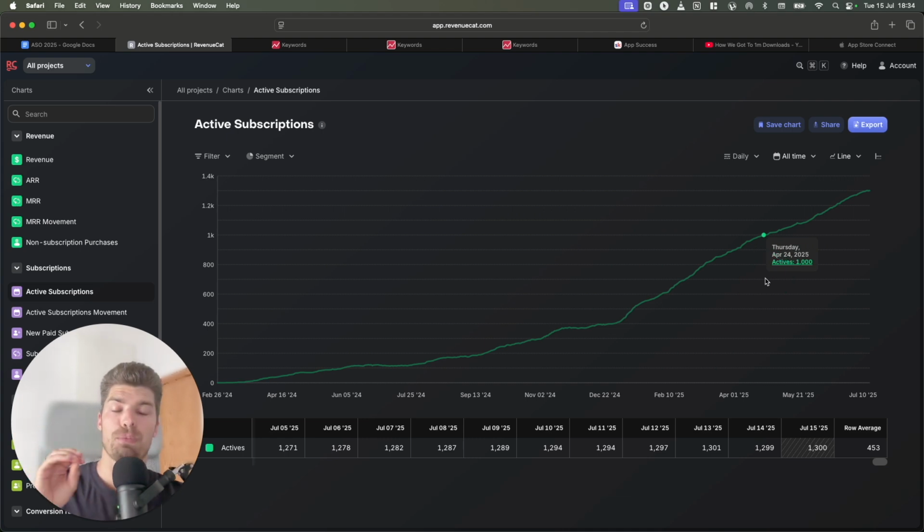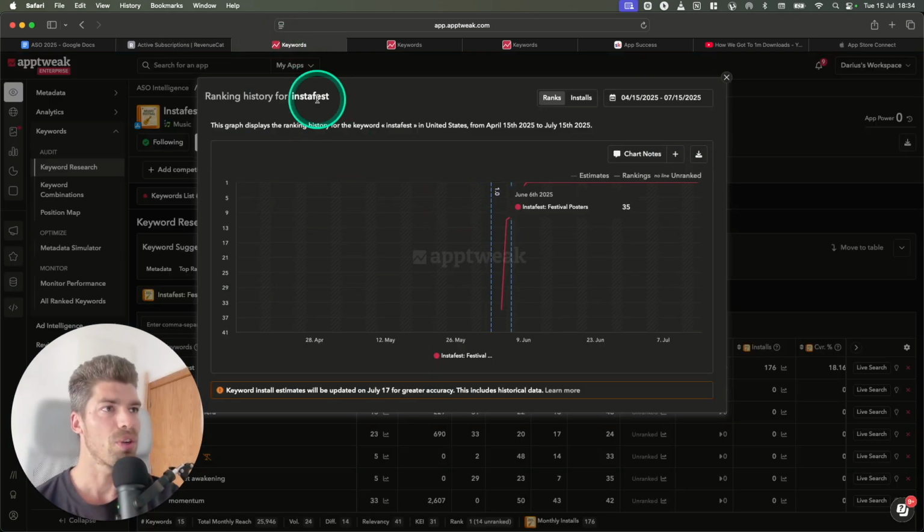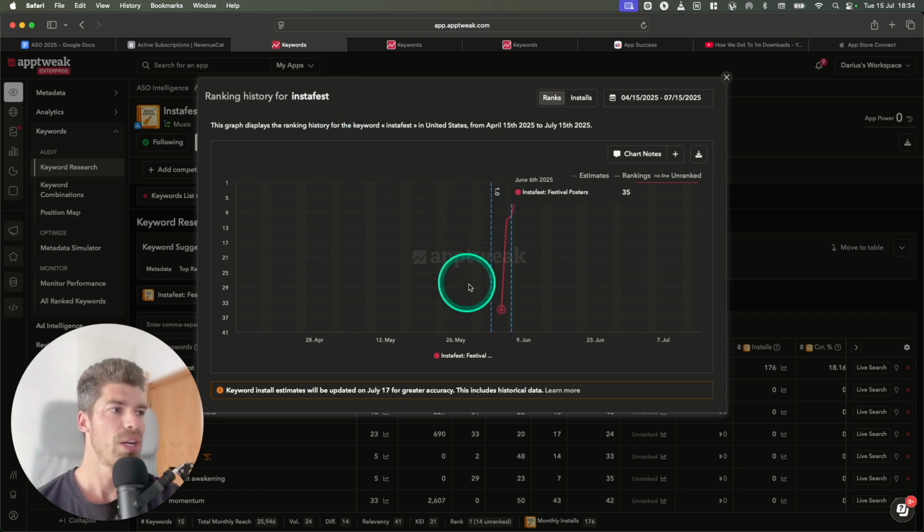So this is what's possible if you flip the method upside down. We don't first publish an app and then update keywords and metadata. We first find keywords that are super interesting, trending keywords, and then we build apps for them. This is the result. And I have 3 examples that I want to show you. The first one is called Insafest. It's an app that we launched recently.